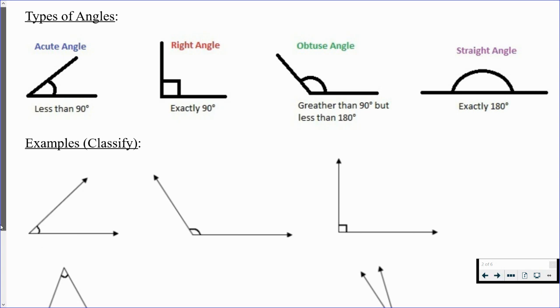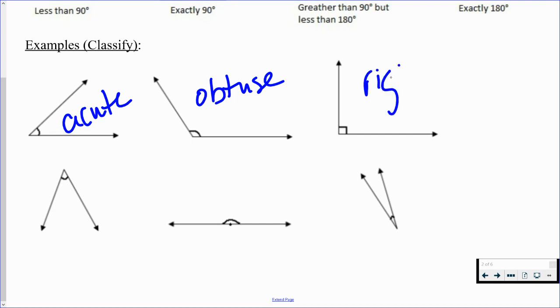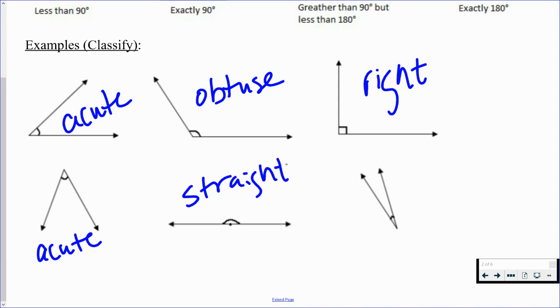So down here below, we are going to take a look at some different angles. We're going to classify them. This first one would be acute. Second one, obtuse. Third one would be right. Next row, this one would be acute. Our next one would be a straight angle. And then last one is another acute. If they ever ask you to classify, they're just asking what type it is.